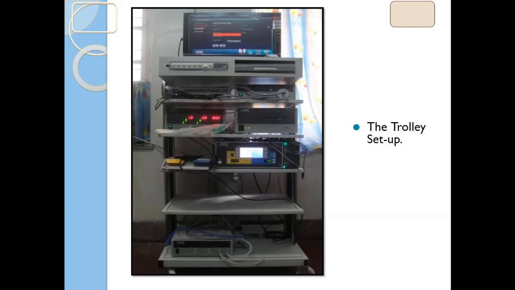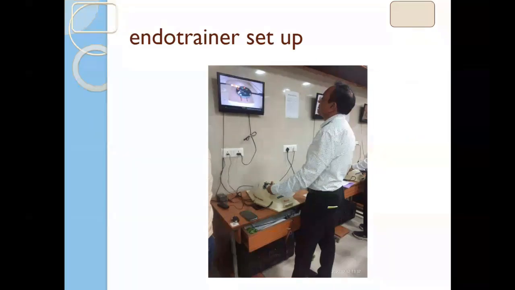So basically the EndoTrainer is one of the important instruments, which is readily available in the local market, and you can also fabricate it at your level. It has a dome shape, an abdomen-shaped dome, which is connected with the telescope or a camera and has different ports. We can insert the scissors and forceps, and you can work on inanimate objects like beads and suturing material. You can use fruits, tomatoes or some other material. You can use chicken pieces, or rabbit or some other lab animals, and you can do hands-on practice in the dry lab, particularly on the EndoTrainer.